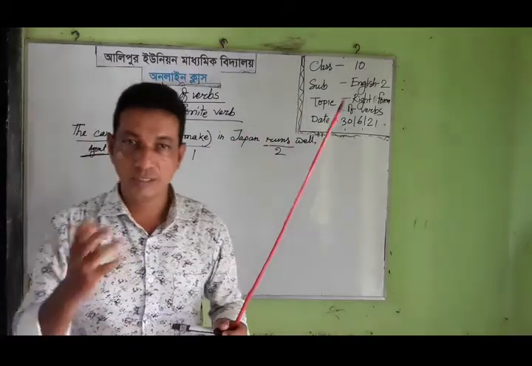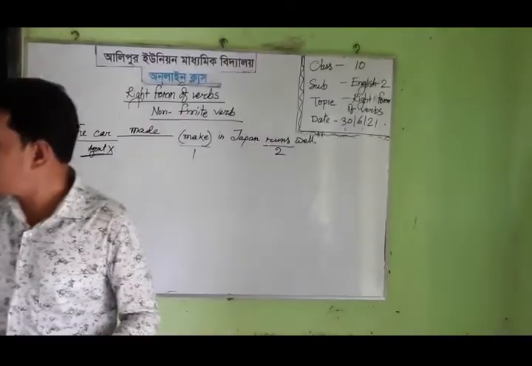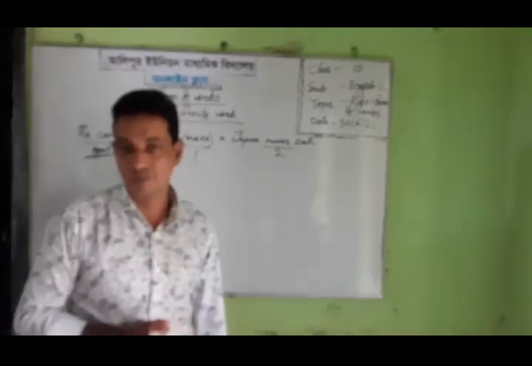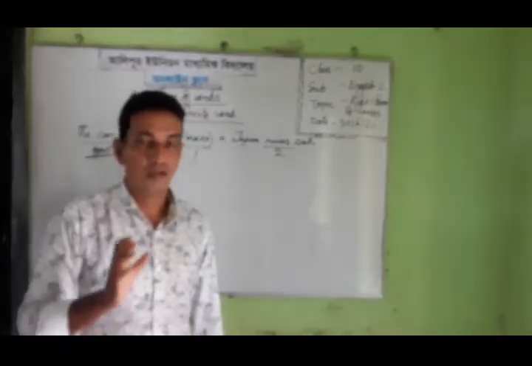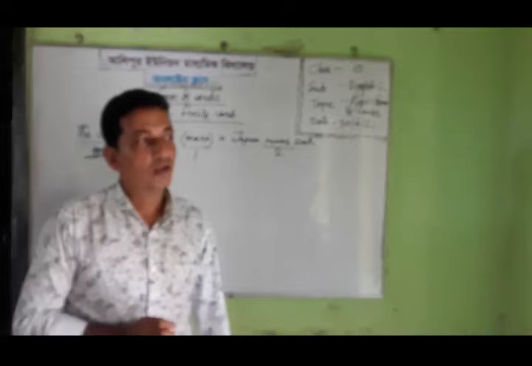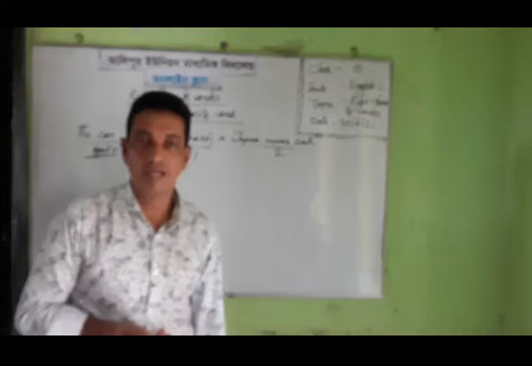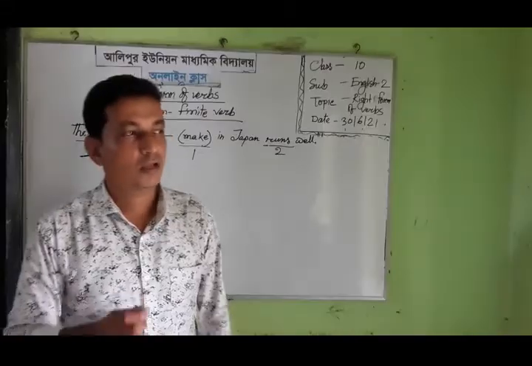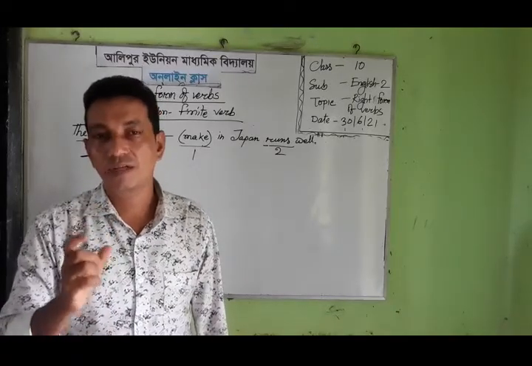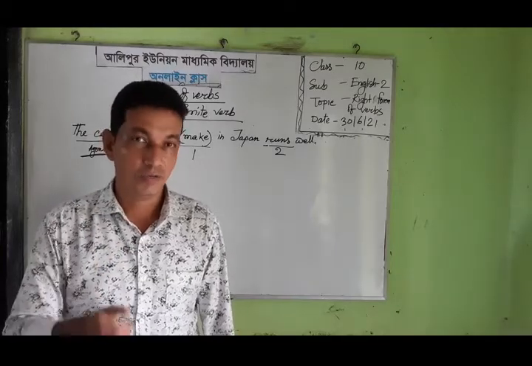While the agent of the verb is absent in the sentence, we must change the verb into past participle form. Okay, dear students. So you should mind two things in the right form of verb. When you see the agent of the verb, in case of the non-finite group, you must turn the verb into gerund, because gerund means verb plus ing.